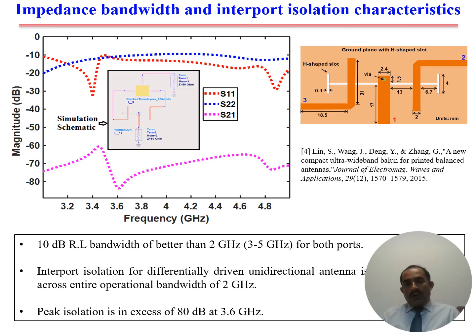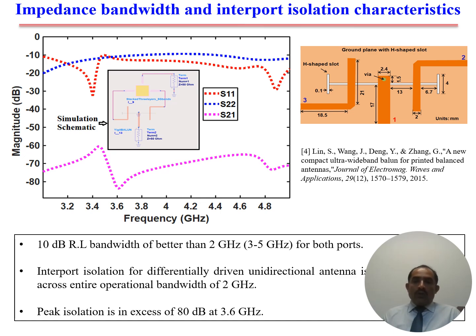In this work, a very nice balun circuit which operates with good magnitude and phase balance over the required bandwidth, which is from 3 to 5 GHz, because our antenna is working from 3 to 5 gigahertz.